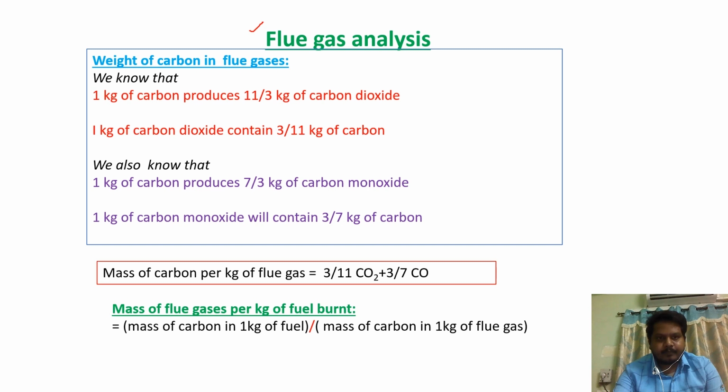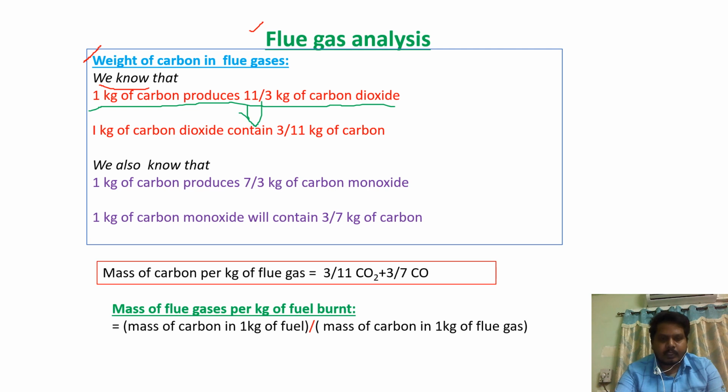Now let us see the weight of carbon in flue gases. We know that 1 kg of carbon produces 11/3 kg of carbon dioxide. This we already discussed in the previous class. So this we can write as 1 kg of carbon dioxide contains 3/11 kg of carbon.